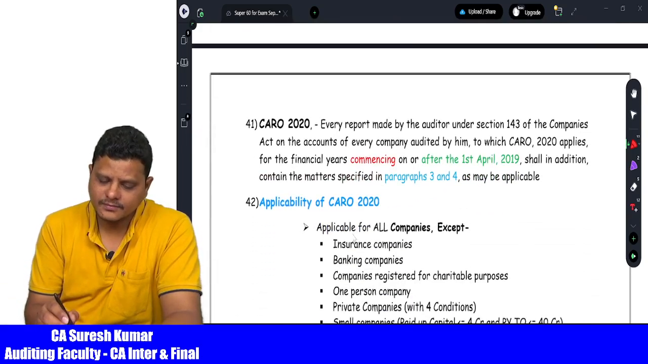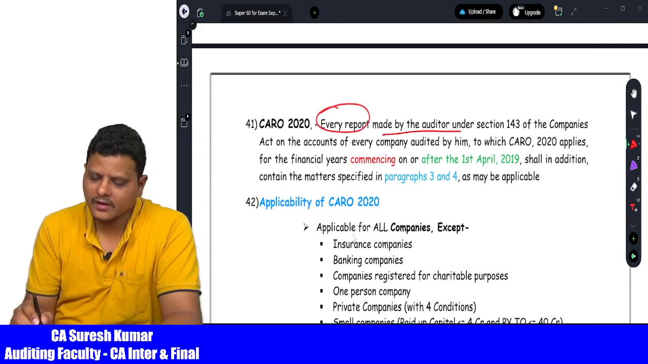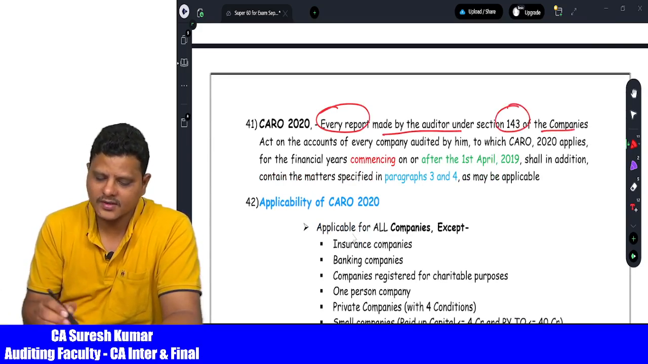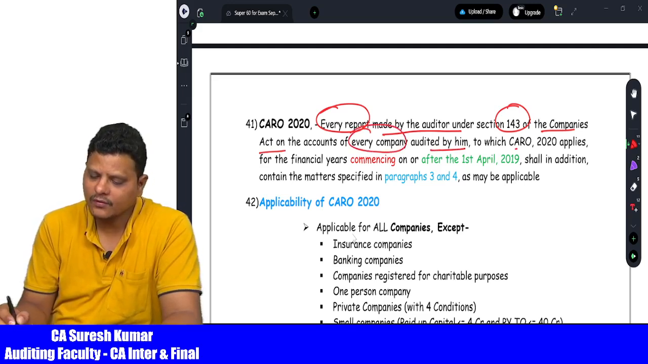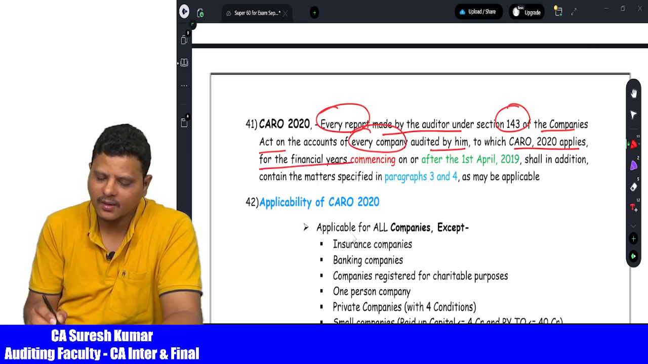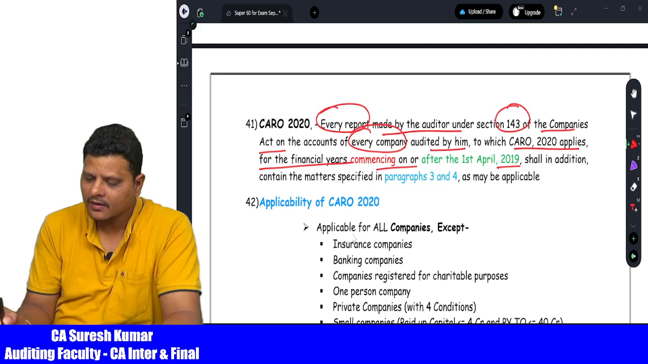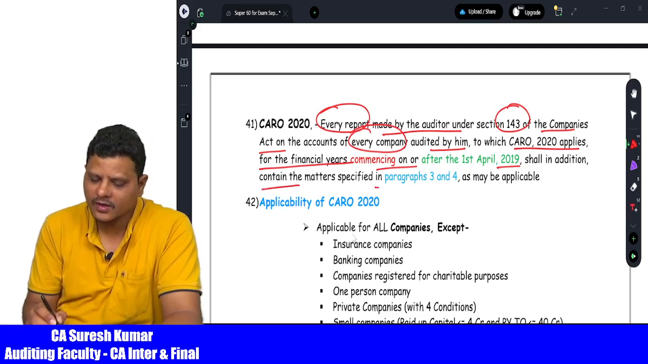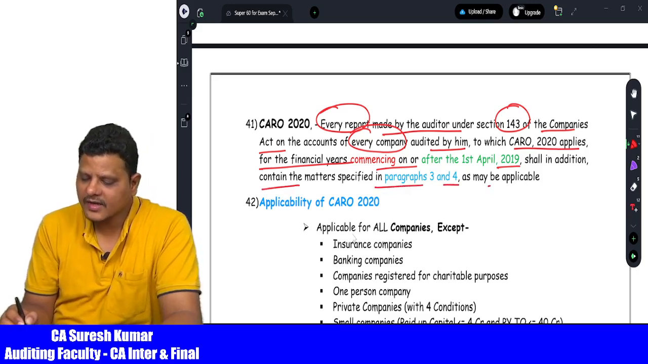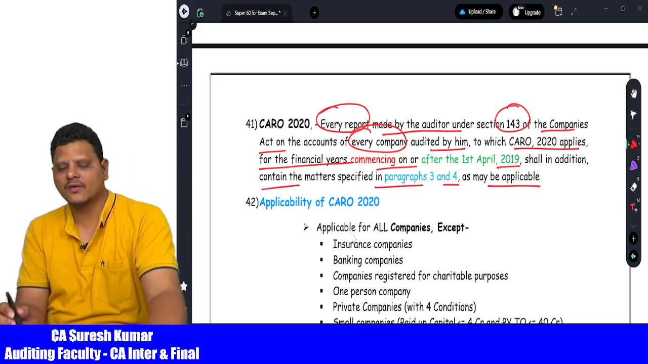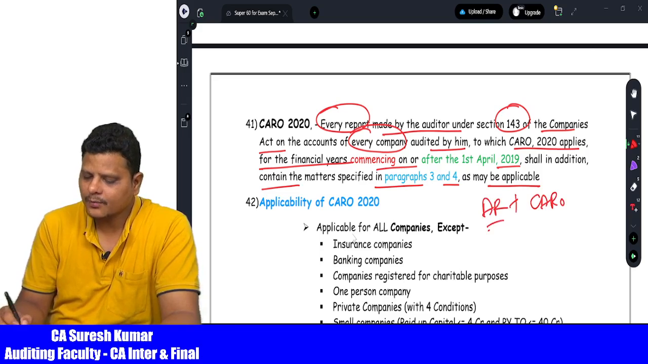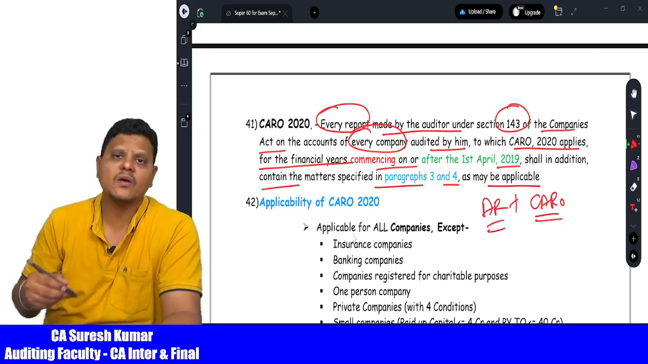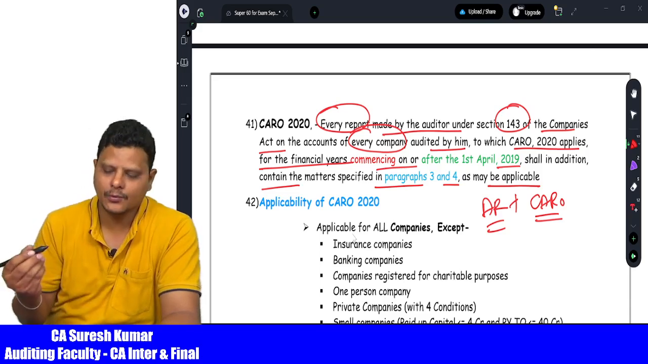Every report made by the auditor under section 143 of the Companies Act, of every company audited by him to which CARO applies for the financial year commencing on or after 1/4/2019 shall, in addition, contain the matters specified in paragraphs 3 and 4, as may be applicable. CARO report should be given. So, one line summary of the entire discussion: whenever CARO is applicable, the auditor has to issue audit report plus CARO report. Audit report is mandatory; CARO report, wherever applicable, the auditor is going to give as the additional report.